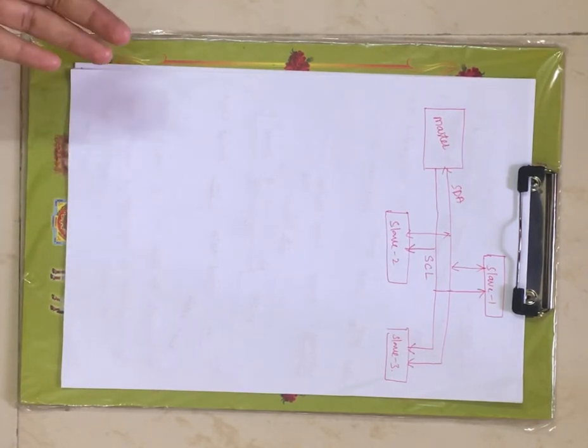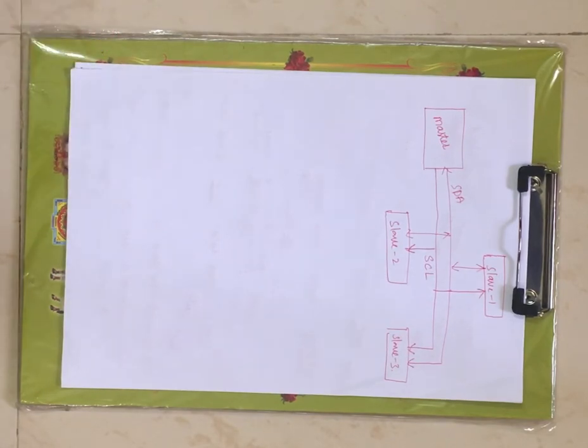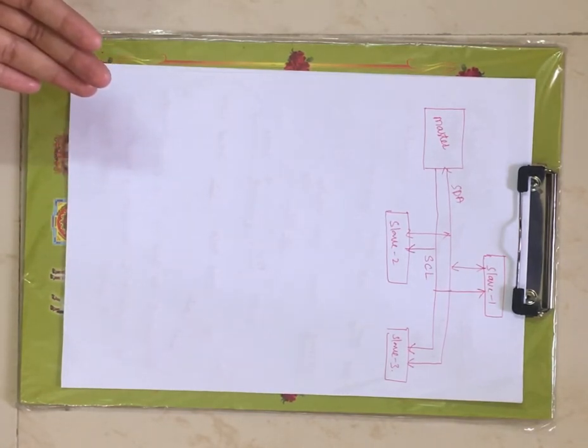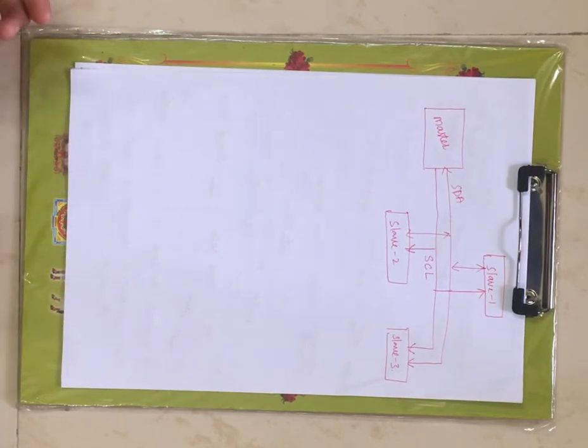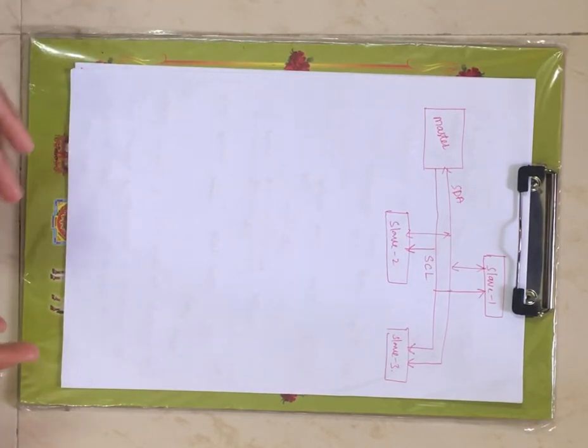Now coming to SPI, there we have a chip selection signal. Using that chip selection signal, a particular slave is selected and communicates with the master, right? Now here we don't have any chip selection signal. Now how to select a particular slave among 3 slaves, so that it can communicate with the master, right?